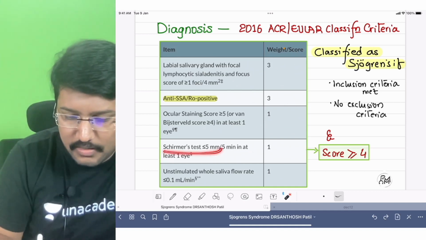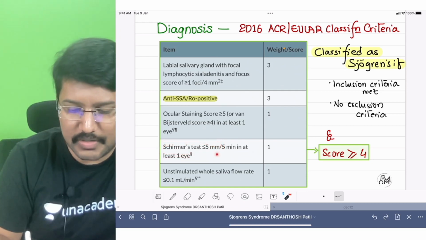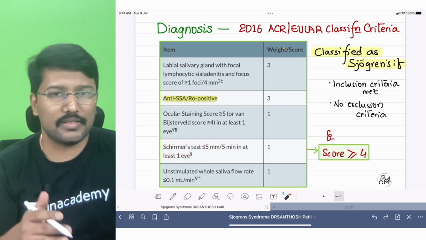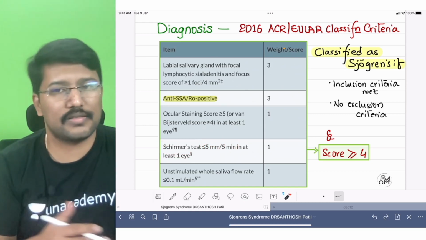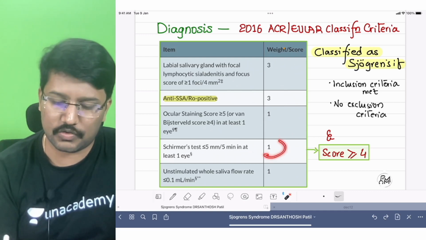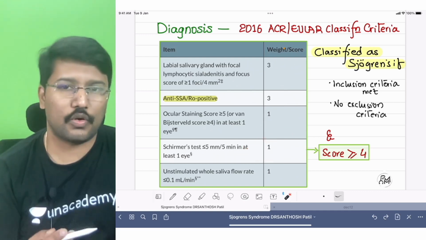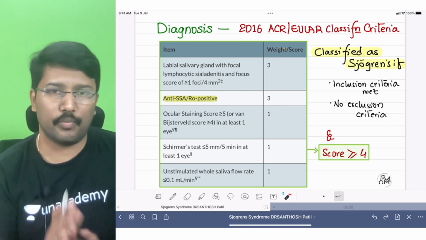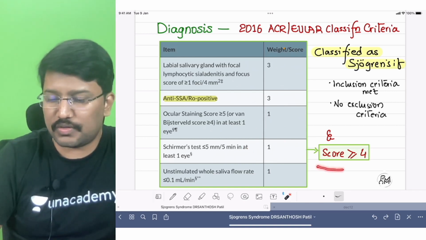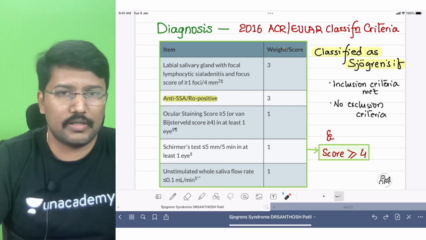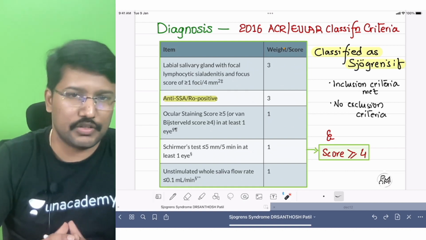And then it also includes Schirmer's test, and the number is something I have already told you to remember, 5. Read at 5 minutes, less than 5 millimeter is supportive of diagnosis of keratoconjunctivitis sicca, and it gets a score of 1. And there is also a role of unstimulated whole saliva flow rate. These are the components, and when a patient scores more than or equal to 4, we classify the case as having Sjogren syndrome.